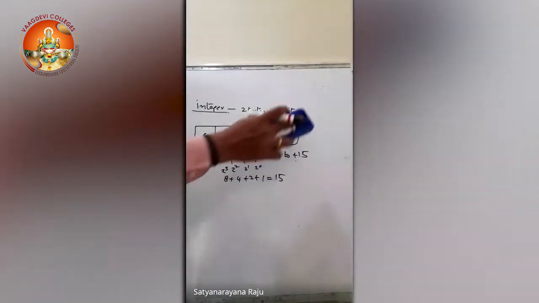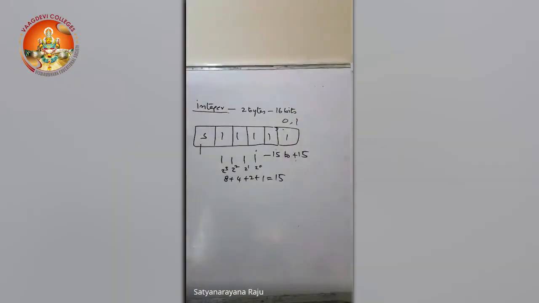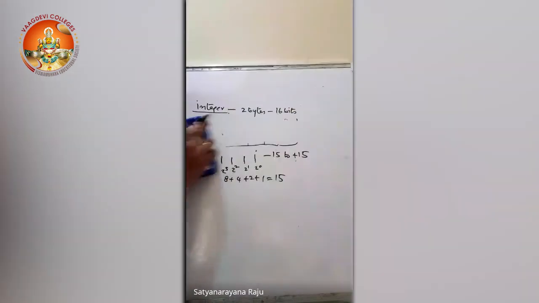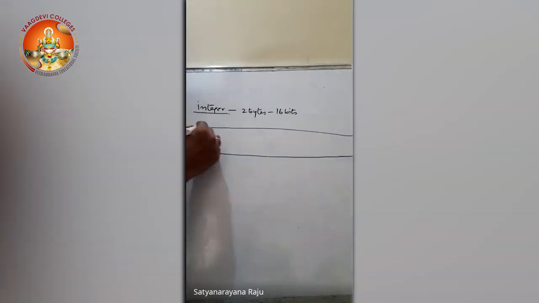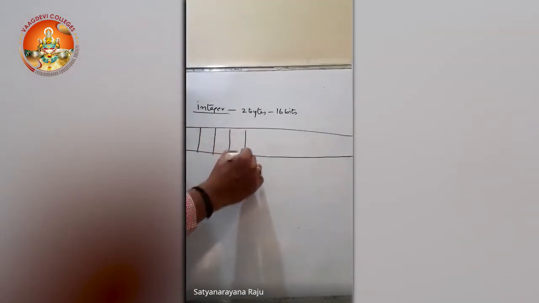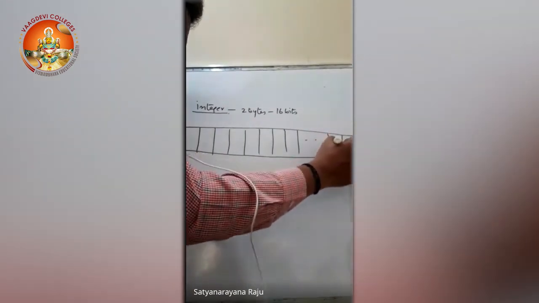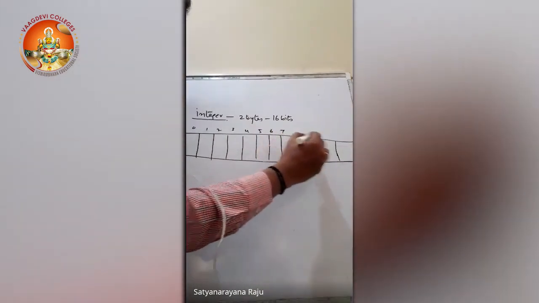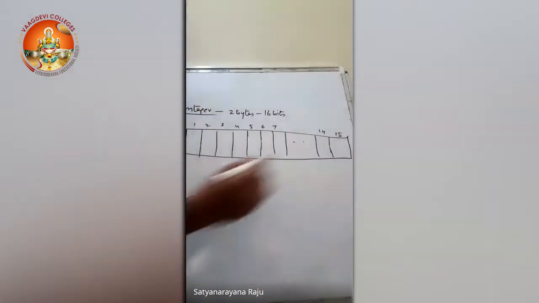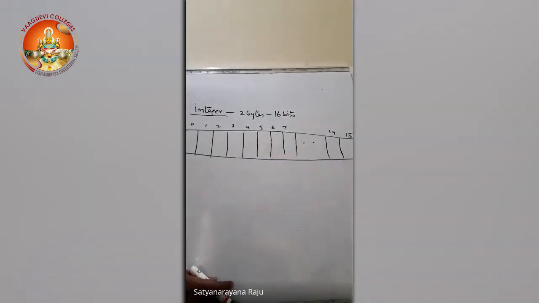Similarly, in the case of an integer, how many bits are used in total? 16 bits are used. Numbering the bits 0, 1, 2, up to 14, 15, this much memory space is required for storing an integer.